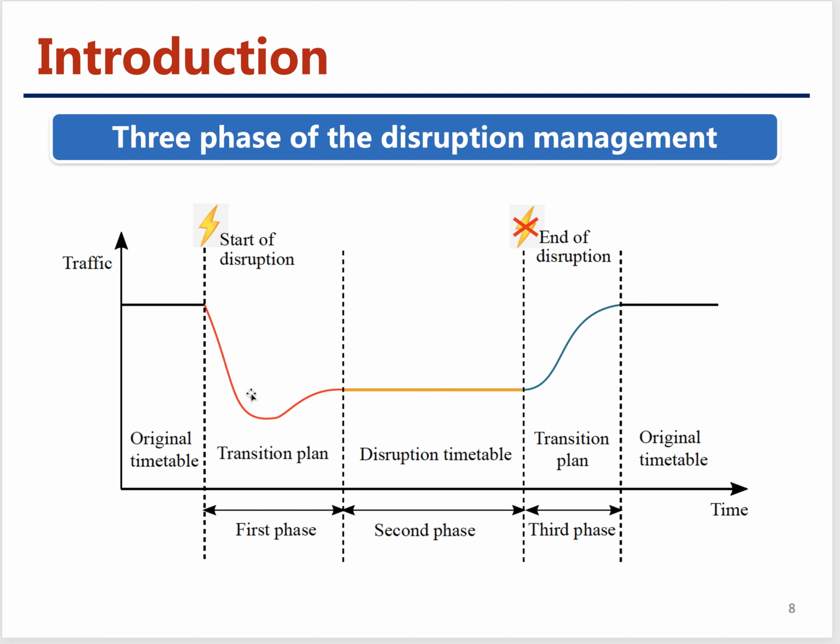So this generally holds for the traditional railway systems, because they will have a stable phase here, so they will introduce a disruption timetable. However, for metro lines, as we mentioned before, the whole disruption period is just 20 to 40 minutes. So it's very hard for us to say which is the first phase and which is the second phase. So it's better to consider the whole process for the disruption management.